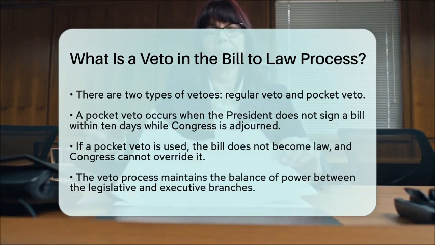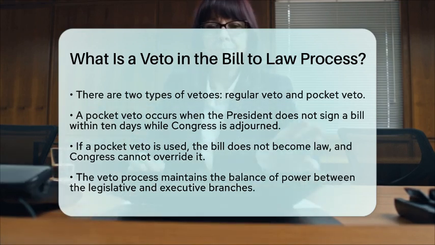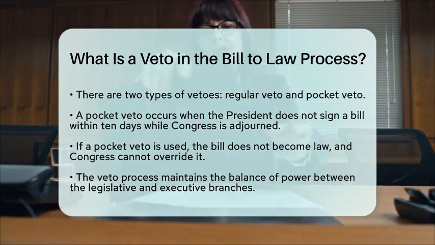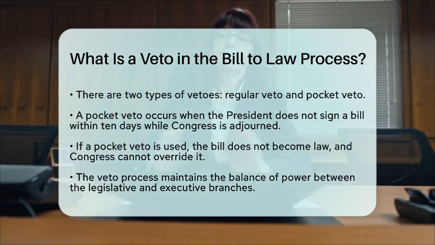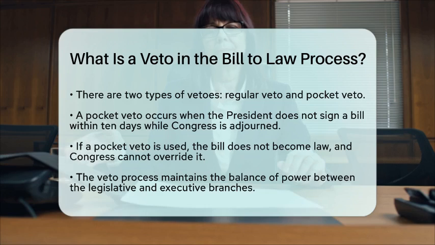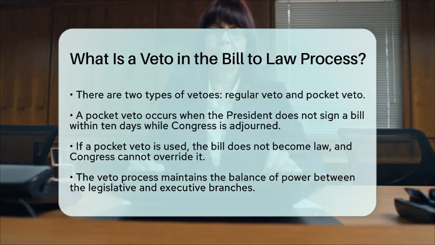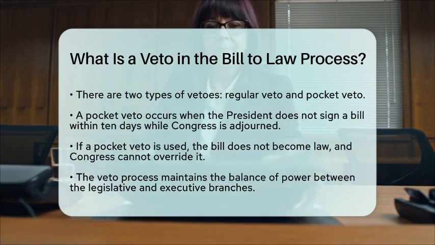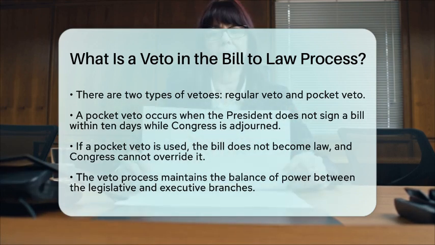In summary, a veto is a significant aspect of the bill-to-law process, allowing the President to reject legislation and prompting Congress to reconsider its proposals. This mechanism plays a vital role in maintaining the balance of power and ensuring that laws reflect the will of both the legislative and executive branches.